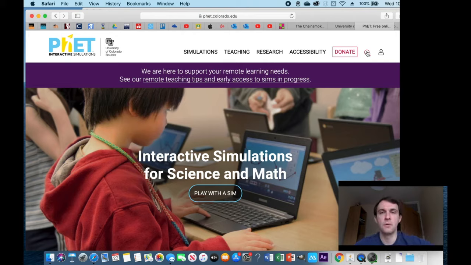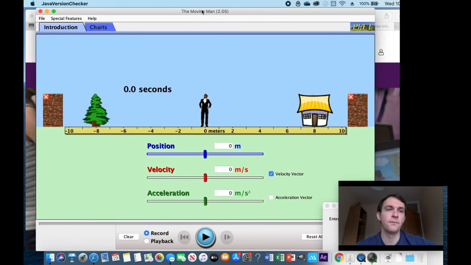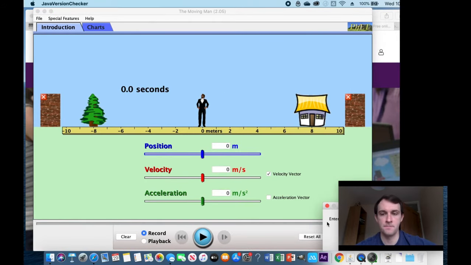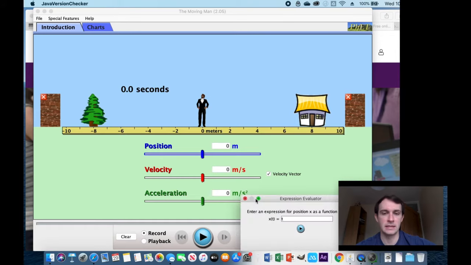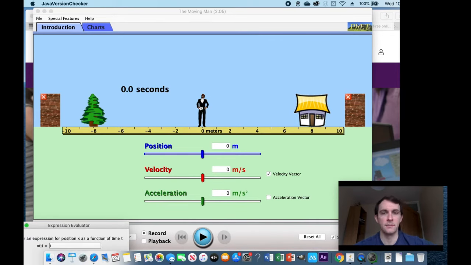Okay, so on to the website apps of choice. What we're going to look at first is the first topic we looked at, which was speed, distance, and time. Here's an app I downloaded from that website. We have a gentleman, and maybe he's gone for his hour walk.